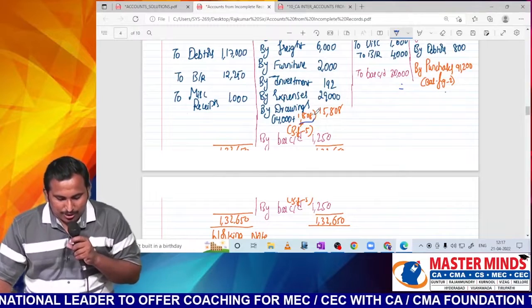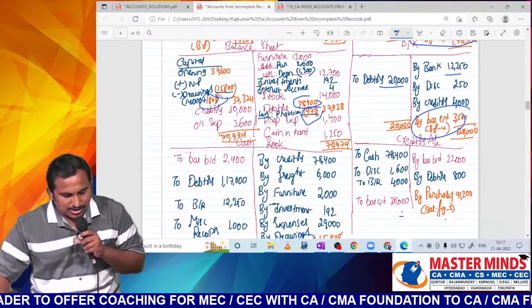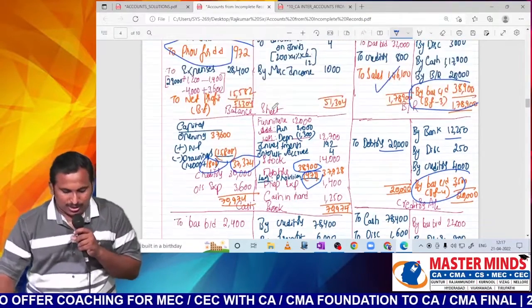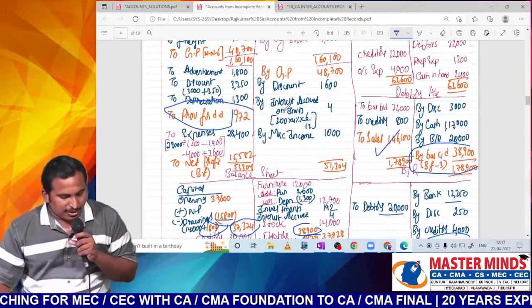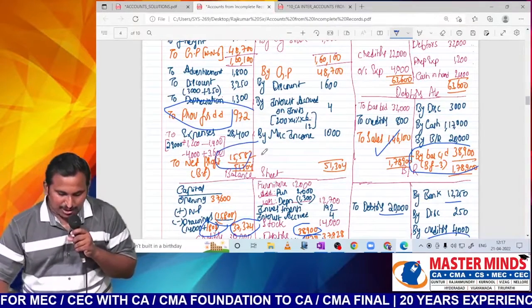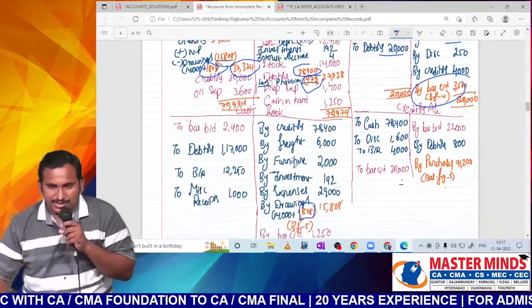So here 1,808. This is the extra drawings. This also you will consider under drawings. You will fill here. You will get the capital. I think in the trading account everything is completed. In the P&L also everything is filled. You can find the net profit. In the balance sheet also already filled. Now with this the balance sheet will tally.